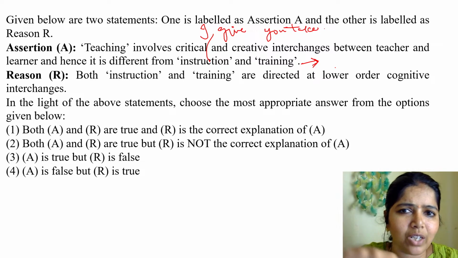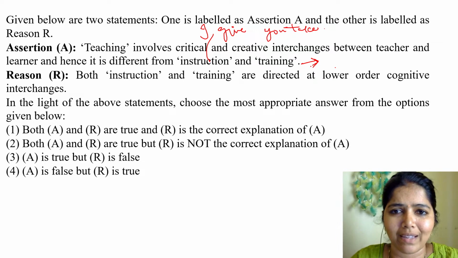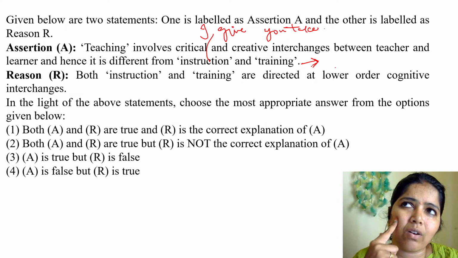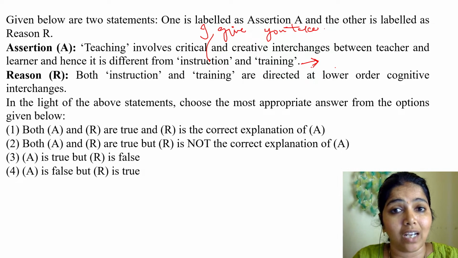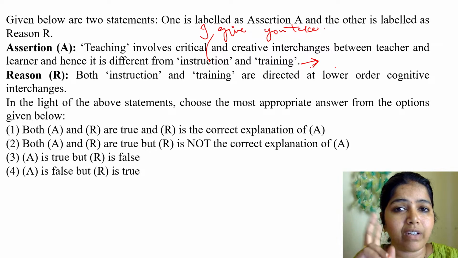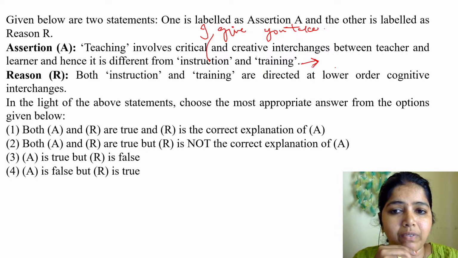He will ask some critical question to make me think. Okay, so I will think, I know how it is possible. I will think, and then I'll justify the answer, or I'll give him the correct answer. So there will be a kind of exchange. Many interchanges will happen between a teacher and a learner.